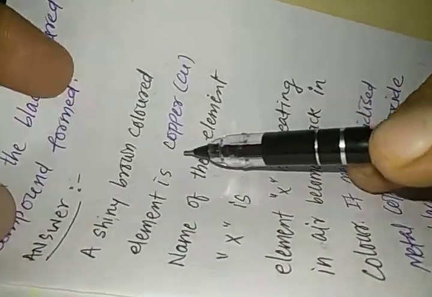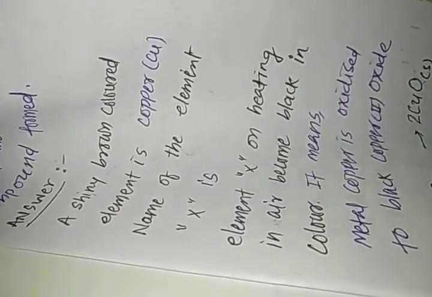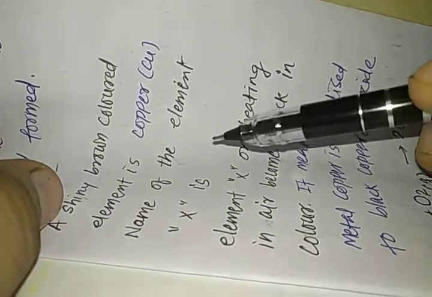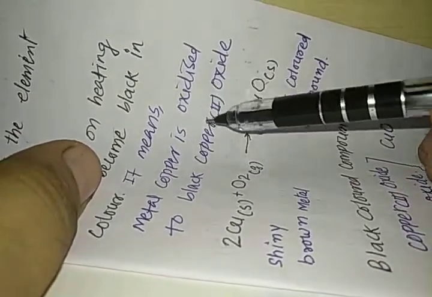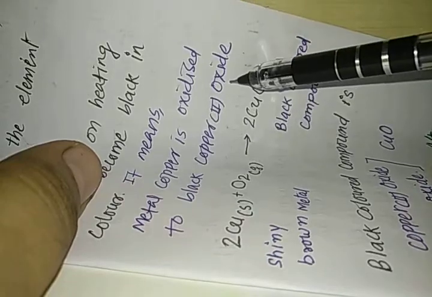Answer. A shiny brown colored element is copper. So the name of the element X is copper. Element X on heating in air becomes black in color. It means metal copper is oxidized to black copper 2 oxide.